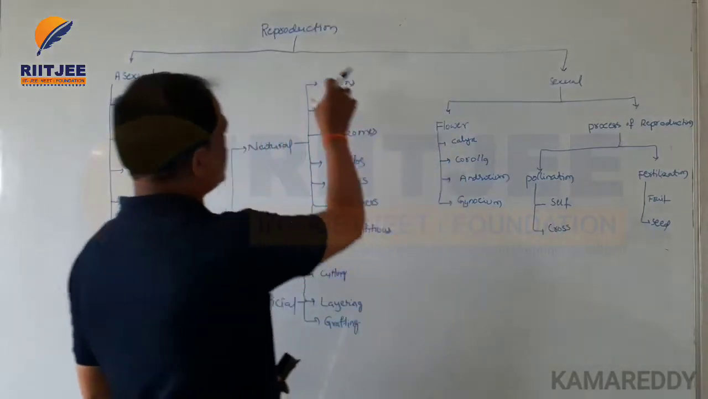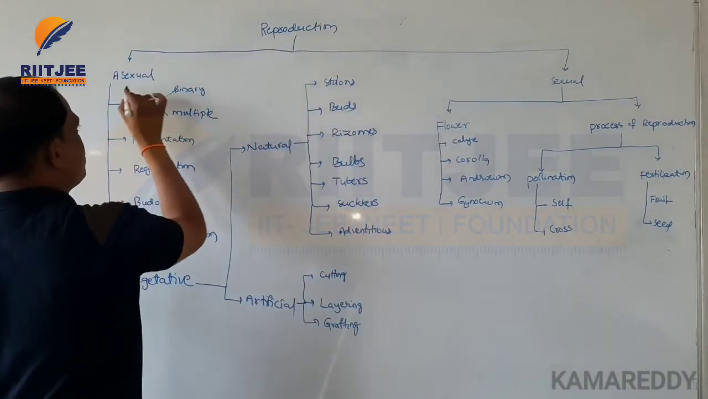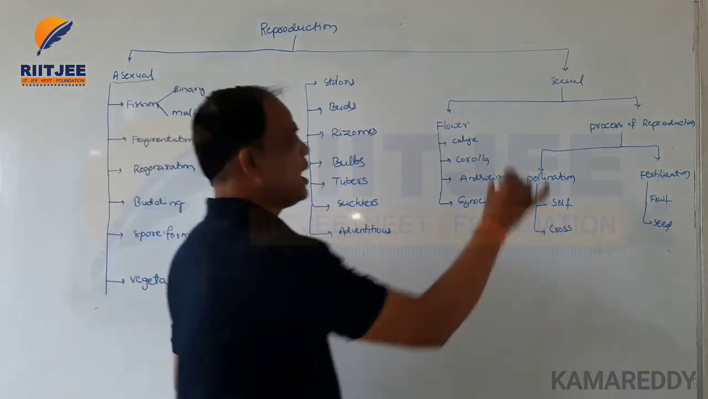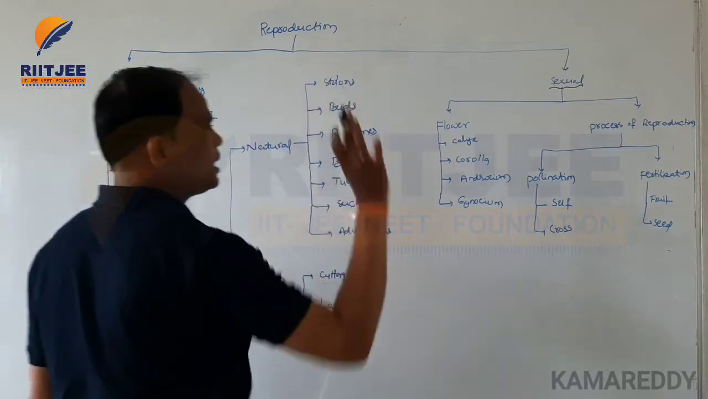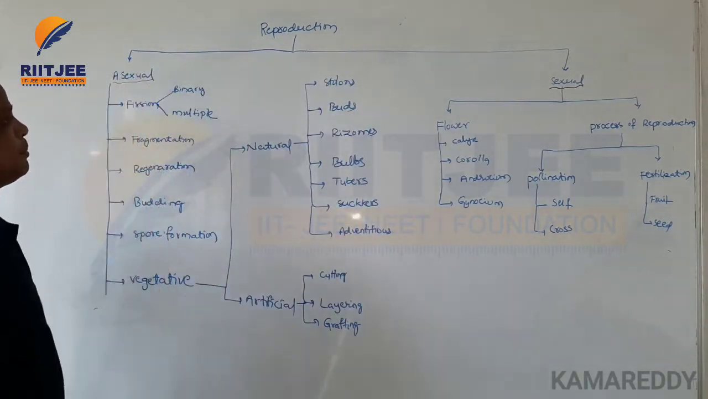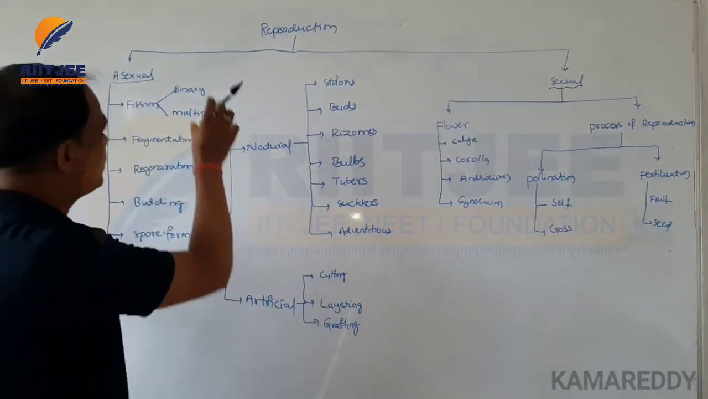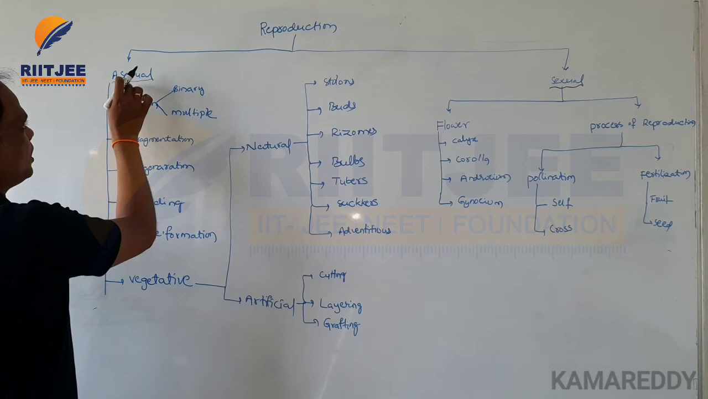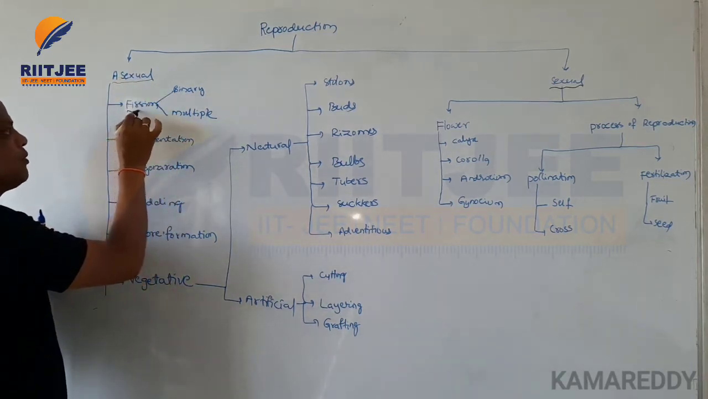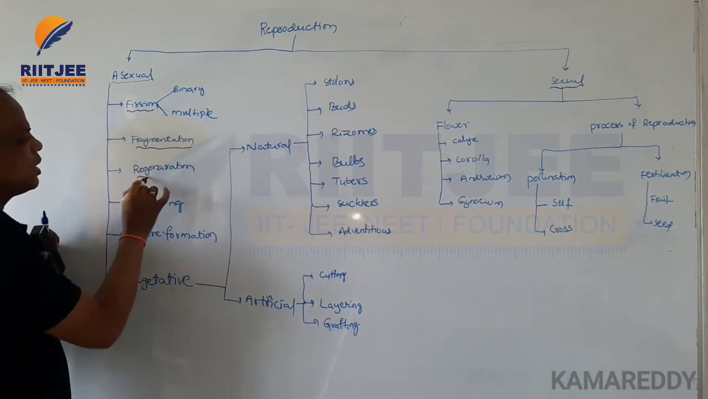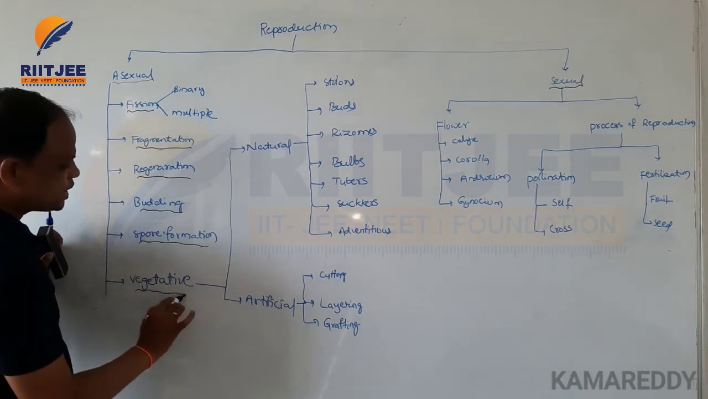The next life process is reproduction. The reproduction process involves two types: one is asexual reproduction, and the second one is sexual reproduction. Okay, so asexual and sexual reproduction. Asexual reproduction means that directly the gametophyte is involved in the reproduction process. Asexual reproduction can again be divided into various types: fission, fragmentation, regeneration, budding, spore formation, and vegetative reproduction.